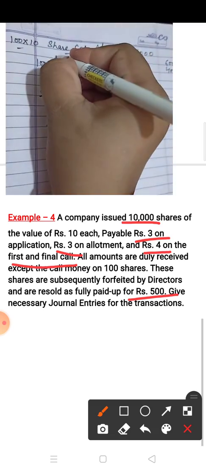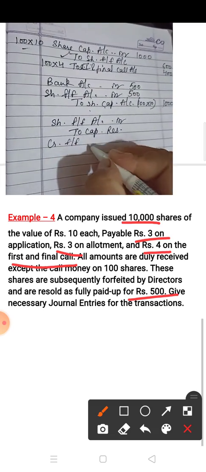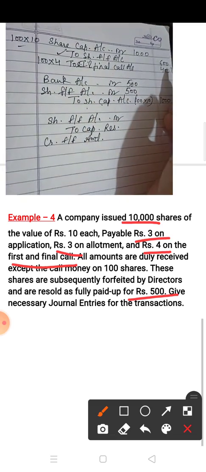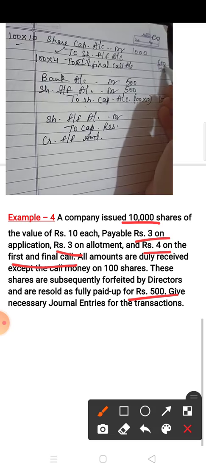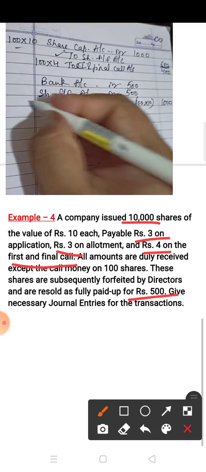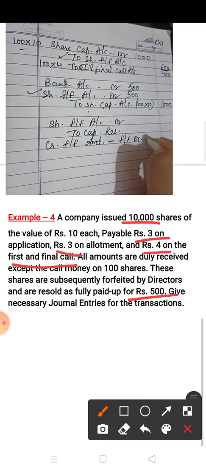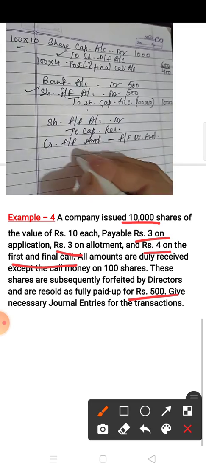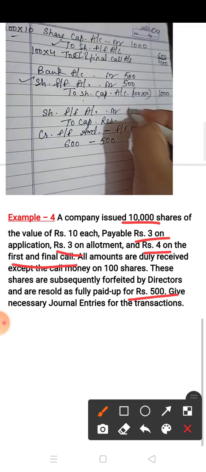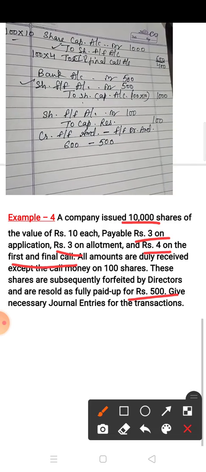See, in this forfeiture entry, the credit forfeited amount, this one, look at this 600, subtract the debit forfeited amount. Now see, 600 minus 500, the answer is 100. So this is the capital reserve of the company.